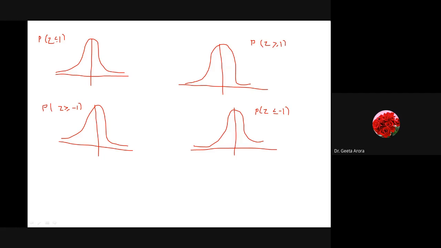Somewhere on the axis, if it is total 3, then here somewhere we have 1, and we are looking for the probability that z is less than or equal to 1. If I mark a line here, see what we mean by less than or equal to 1. The whole area on the left hand side gives me the values less than or equal to 1. Is it clear?